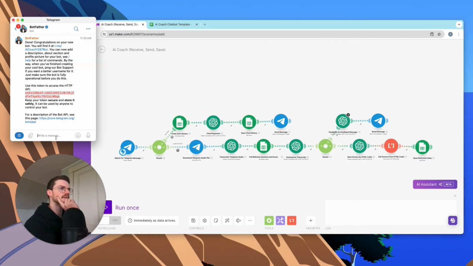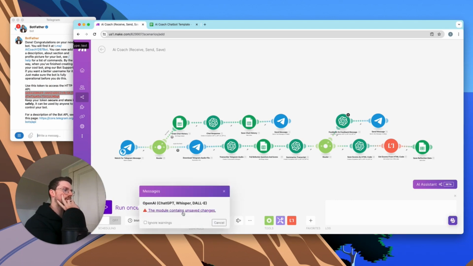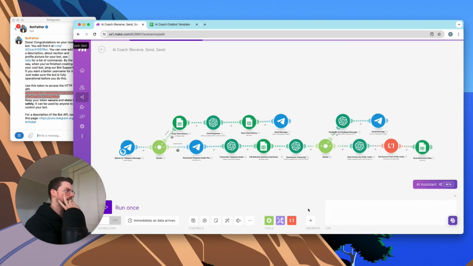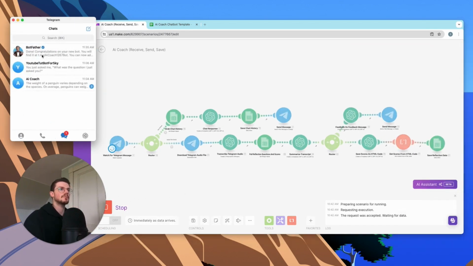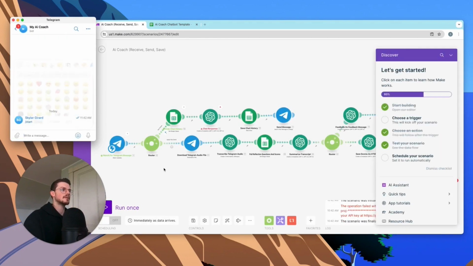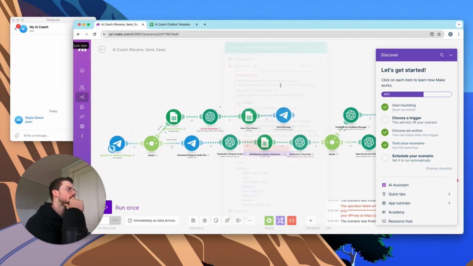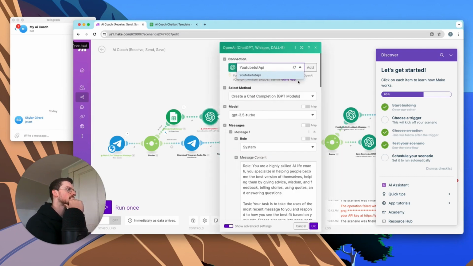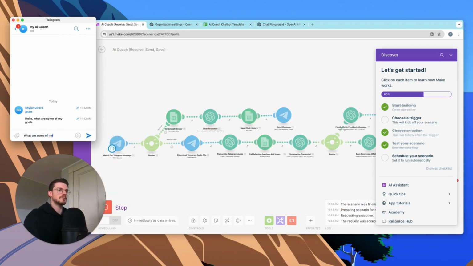Now, if we want to see how this works, we can try it out. So let's see, we can schedule it. Not yet, sorry, we can run it. Okay, run once. Boom, so now we gotta text the chatbot, hit start. Okay, well that didn't work properly because we just hit start. Incorrect API key. Okay, there we go. So now I can ask it, what are some of my goals?